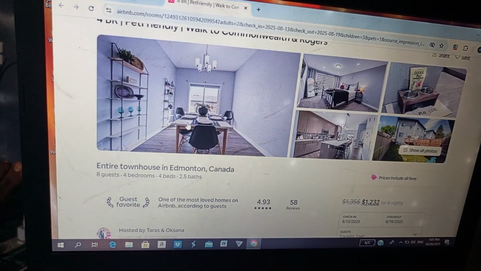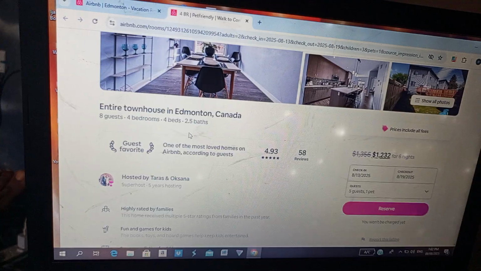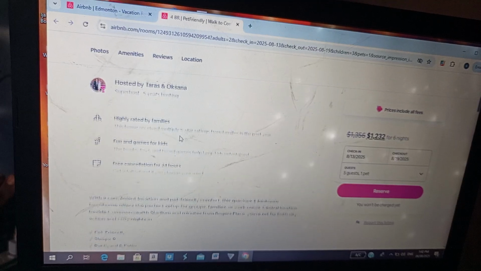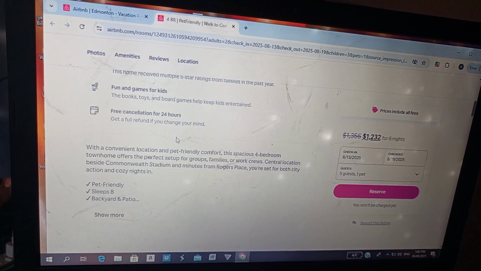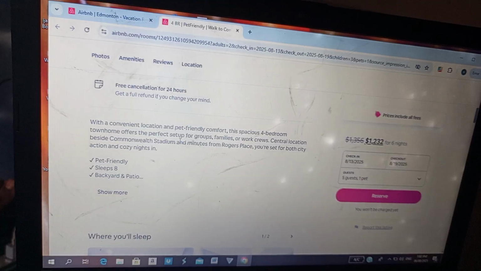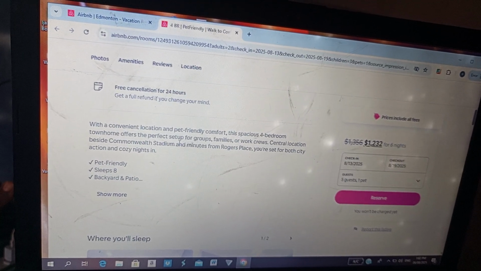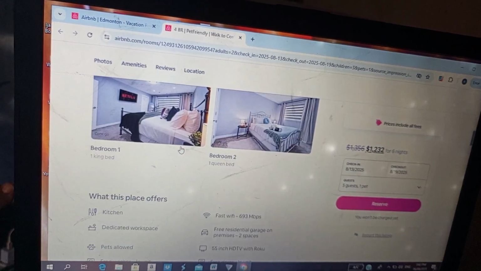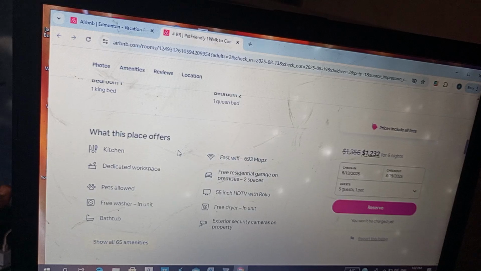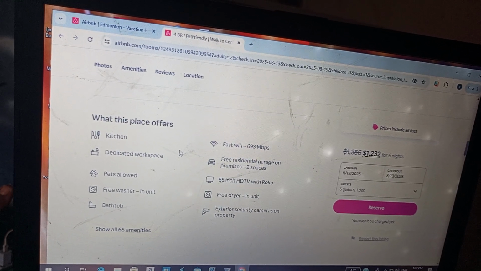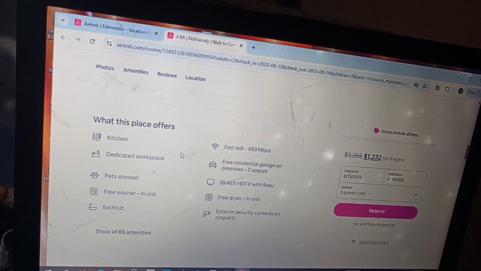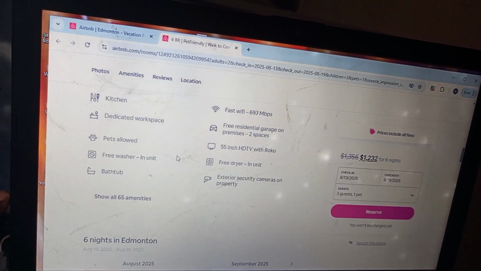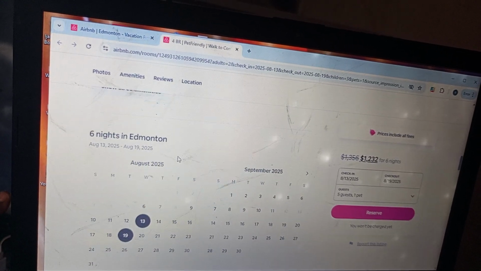So all I have to do is to scroll down and see what the house looks like, the host, and if it's suitable for my client. Pet friendly, it sleeps back. So I think this is a good suit for my clients and it's within their budget. These are what this place offers: kitchen, dedicated workspace, pets allowed, free washer, bathtub. So this is a good place for my clients and they're staying for 6 nights.